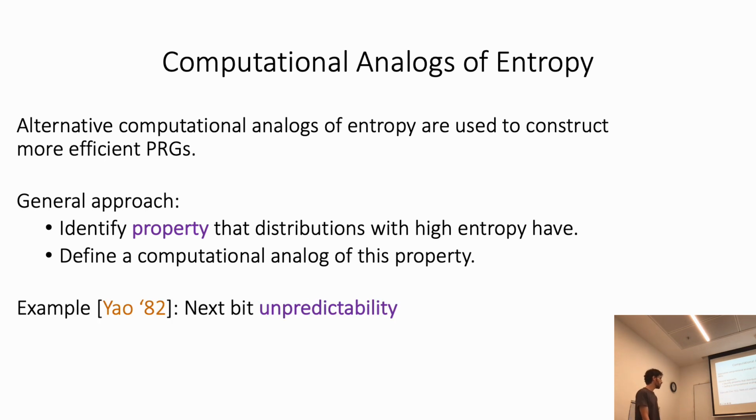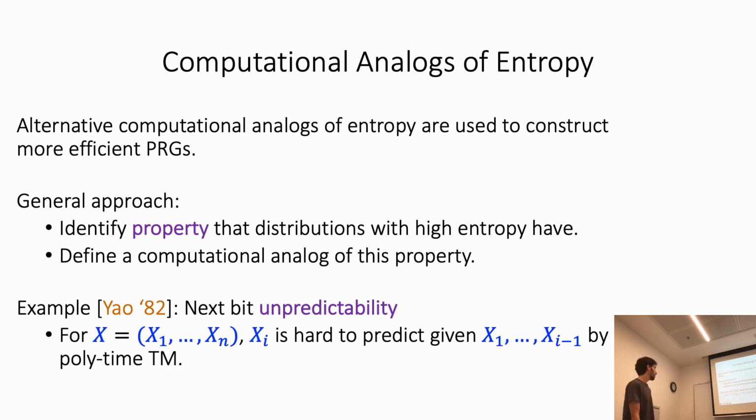For example, Yao defined in '82 the next bit unpredictability property. He said that a distribution X over n bits is next bit unpredictable if for every efficient algorithm or predictor that treats X bit by bit in an online fashion, the predictor cannot predict the next bit of X given the prefix.